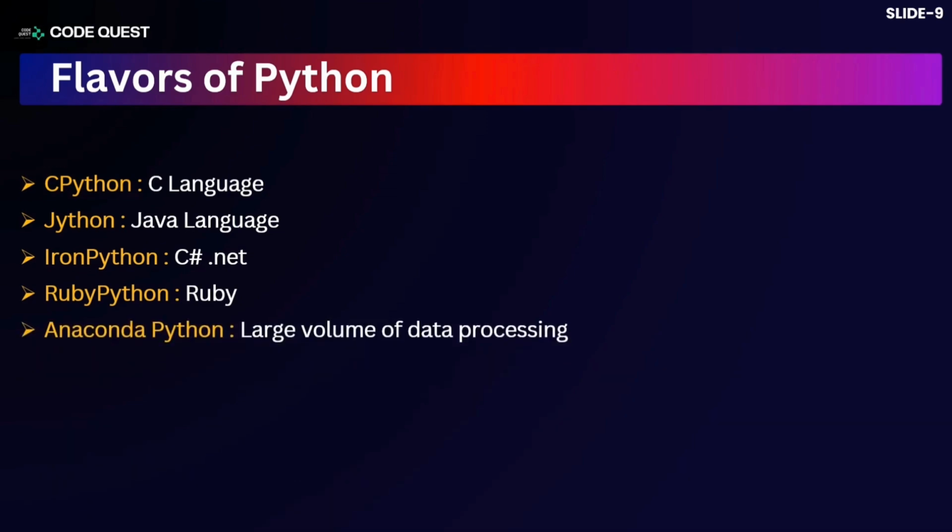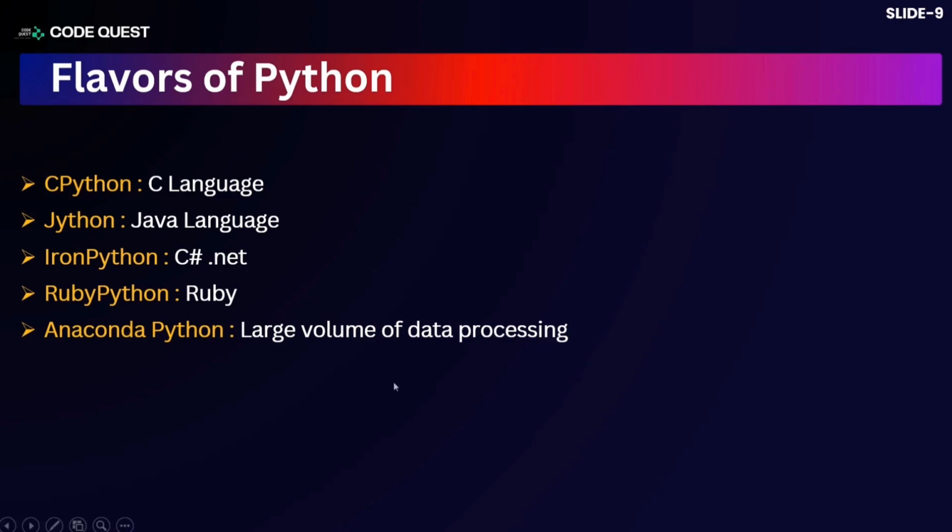And Anaconda Python is very popular because one of the basic reasons why Python is so popular is the processing of data which is large in volume. Nowadays there is a lot of data available and huge data processing is required.